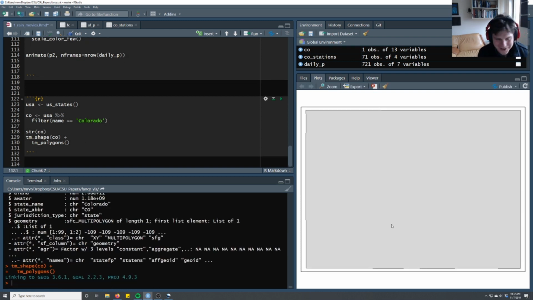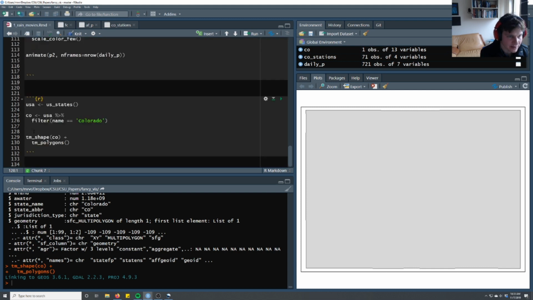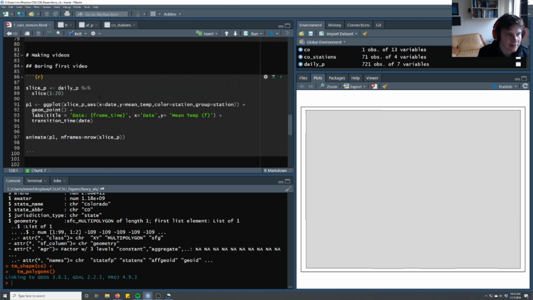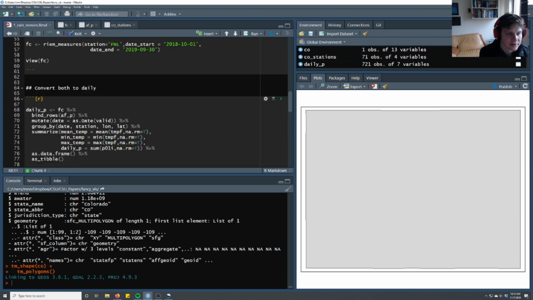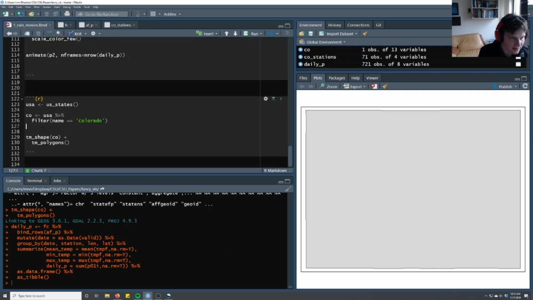So that's Colorado, you can't really tell, but that is Colorado because there's nothing really there. But then what we can do is take our daily P, and we kept those lat longs. First we need to rerun that code that we ran up here. So now we have this daily P summary column, which is the total amount of precip.